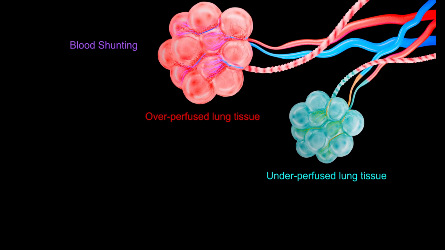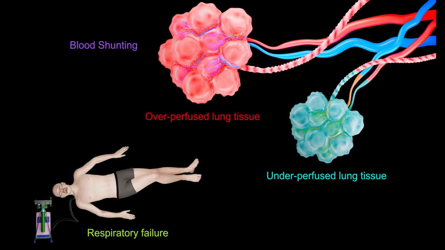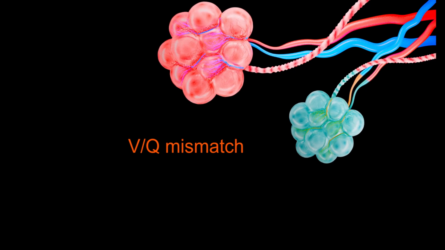Shunting of blood away from underperfused areas of the lung starts when an embolus obstructs pulmonary blood flow. Significant shunting of blood away from underperfused areas to overperfused areas of the lung results in respiratory failure. This phenomenon is known as ventilation perfusion mismatch or VQ mismatch.